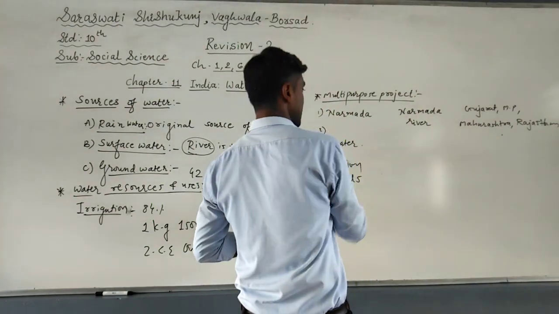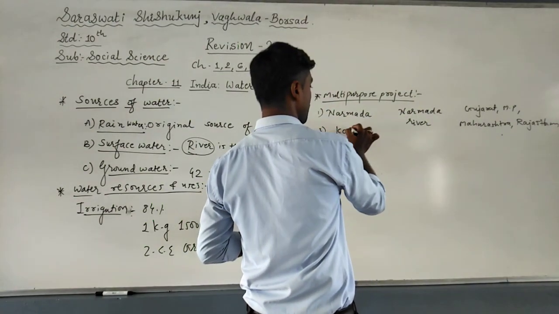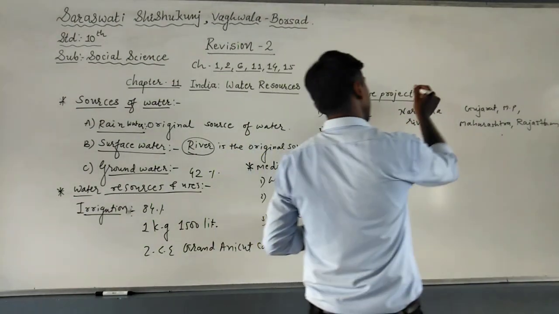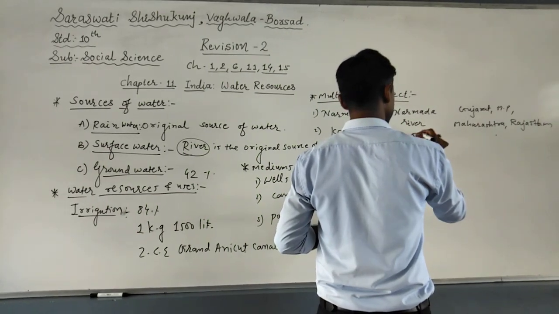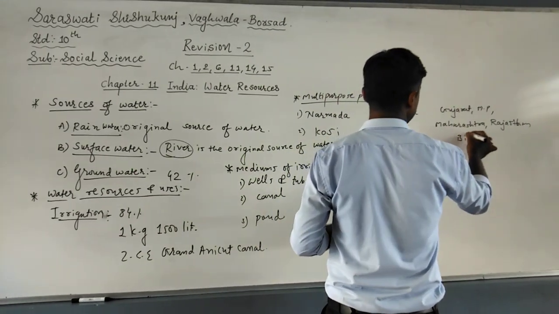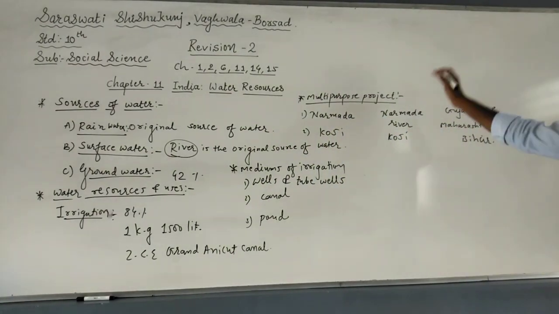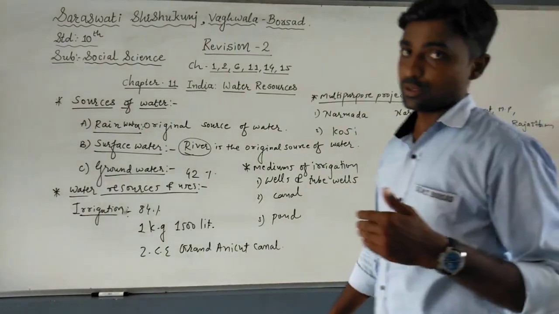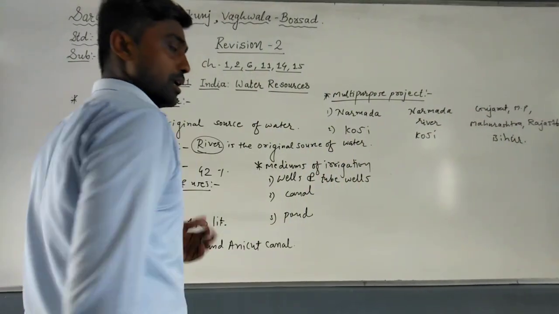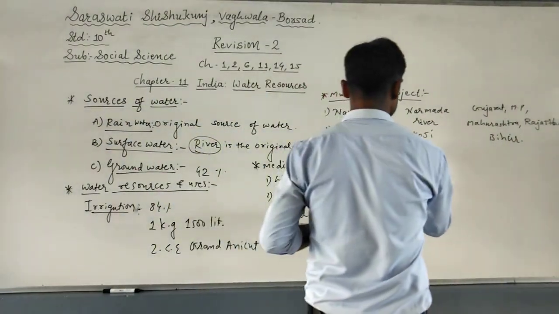In the same way, the second one is the Kosi project, a multi-purpose project constructed across the Kosi river. The beneficiary state is Bihar. Around 10 to 11 projects we have discussed, and you must refer to them from the worksheet. Understood?